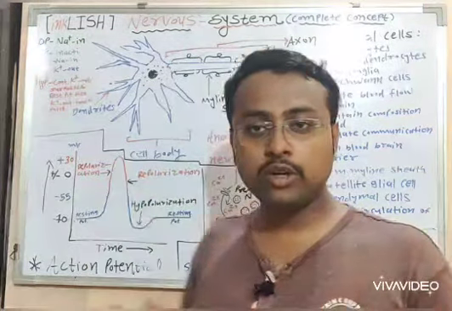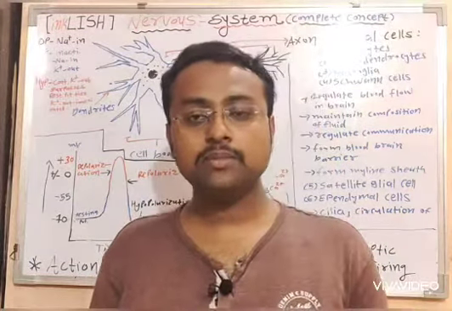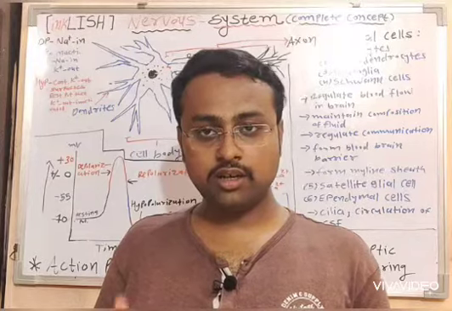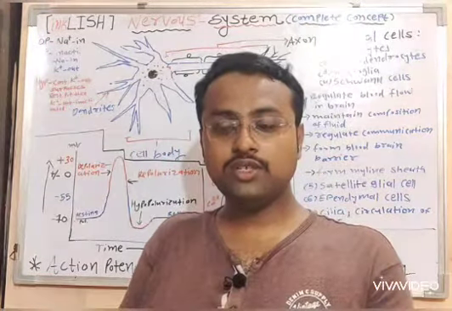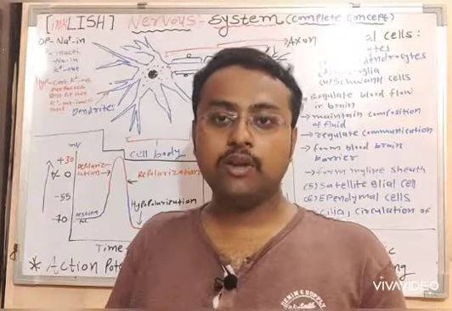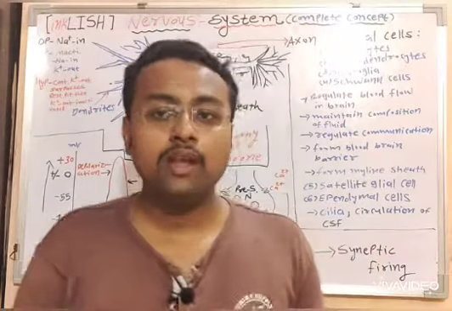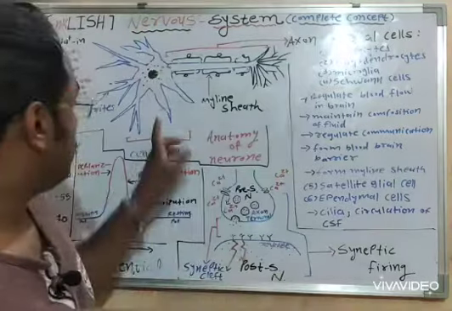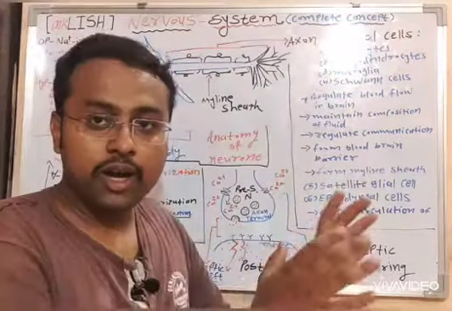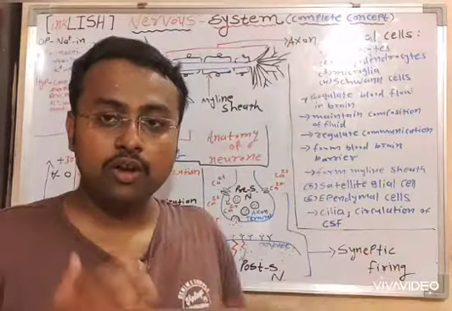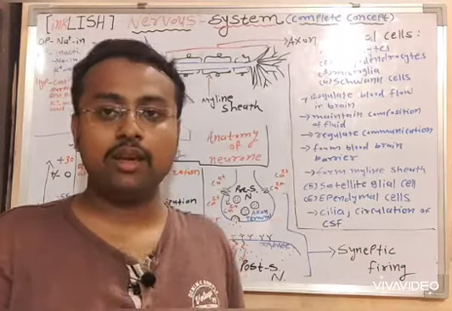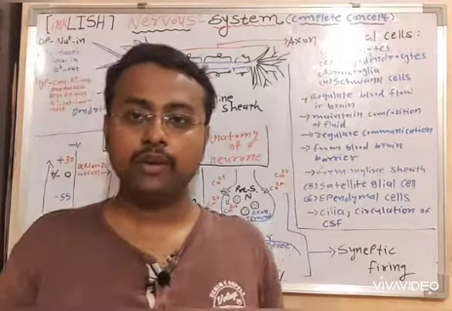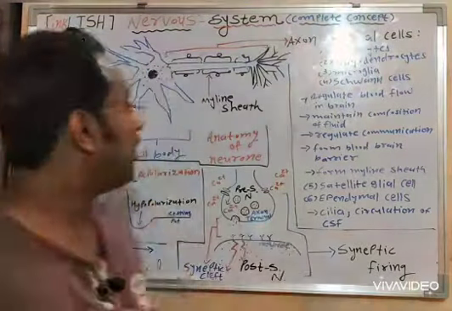So the sodium potassium pump is a mechanism through which energy is utilized, and the ion charge which has been disturbed will be restored. As the action potential moves ahead, behind it all the charge which has been disturbed will be reset again by the sodium potassium pump by utilizing the energy.